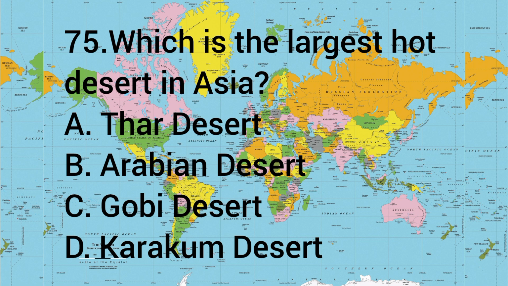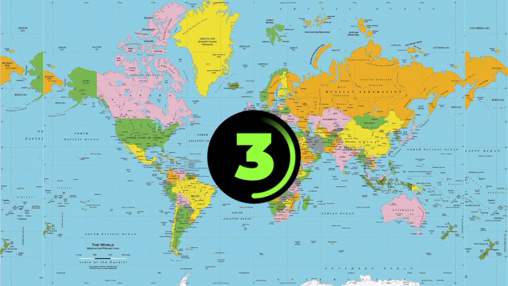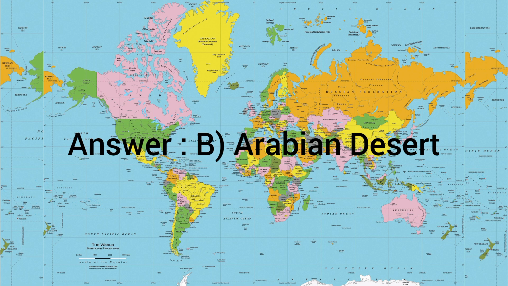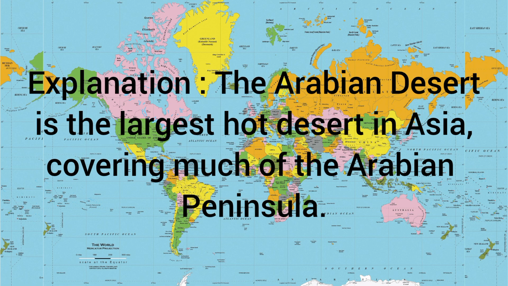75. Which is the largest hot desert in Asia? A. Thar Desert, B. Arabian Desert, C. Gobi Desert, D. Karakum Desert. The answer is B. Arabian Desert. Arabian Desert is the largest hot desert in Asia, covering much of the Arabian Peninsula.